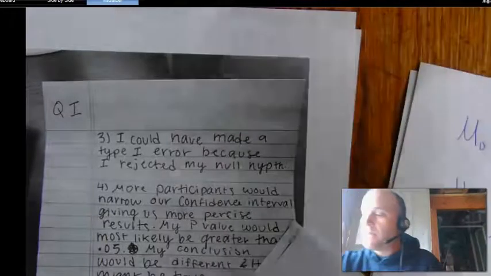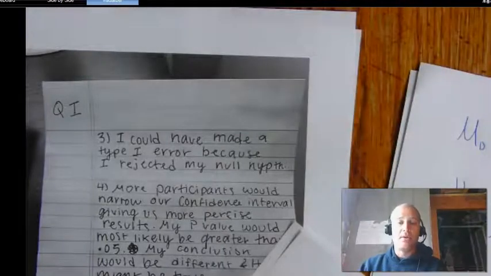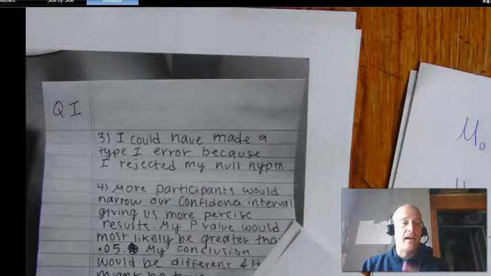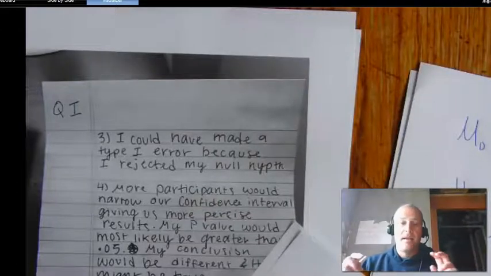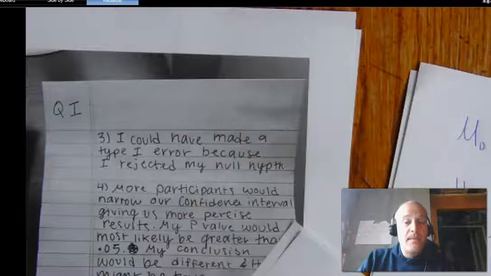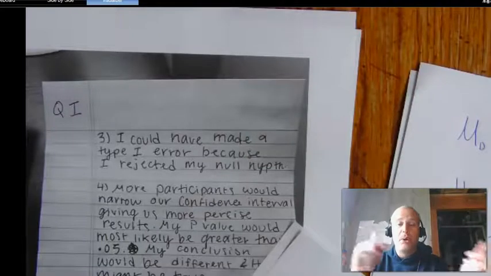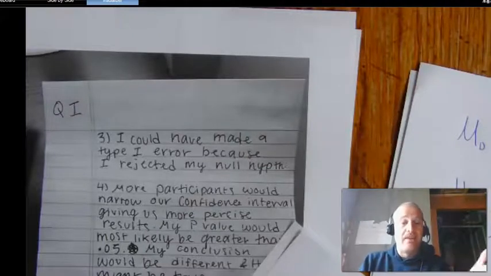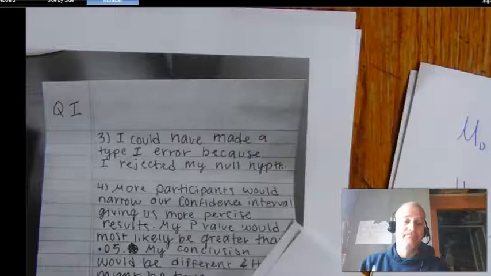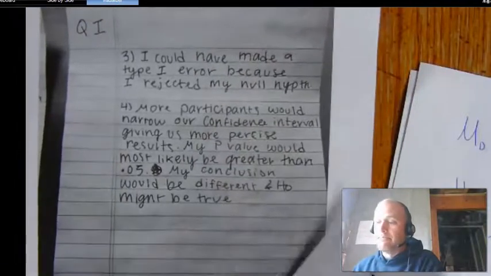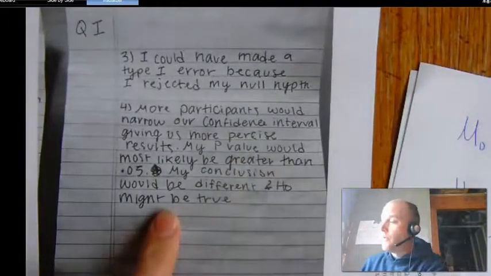It says you could have made a typo and error because I rejected the null. That is true, but you got dinged 2 points because you didn't put it in context. You would have to say something like, there really is no difference between the two pre and post scores, but I think there is. I got a statistic far enough from 0 that I think that there really is a difference.